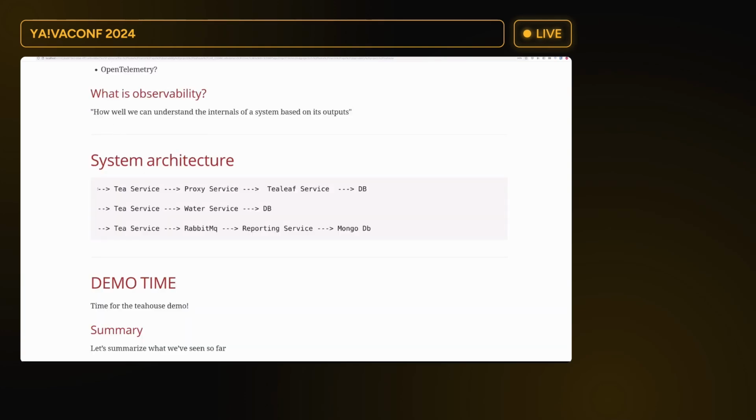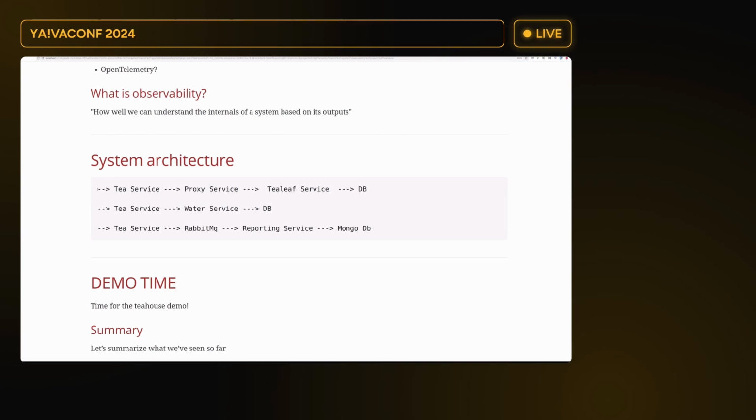In essence, there's an edge service, the UI. When we click stuff, we reach the T service, and the T service does two things in parallel. One is making HTTP calls and the other is making messaging calls. First, we call through a proxy service, which is a Spring Cloud Gateway application.